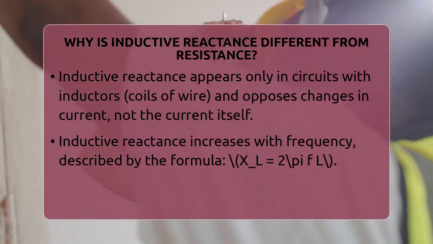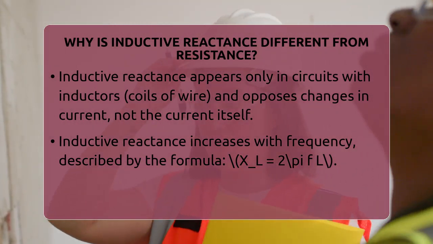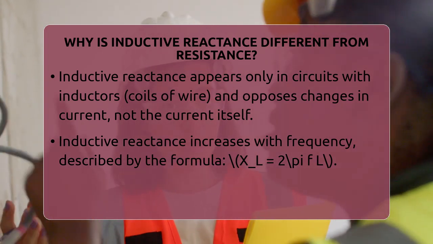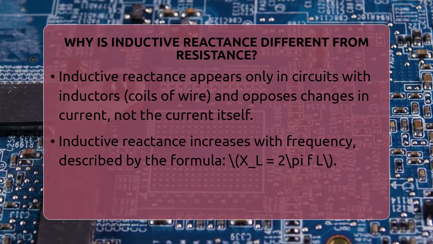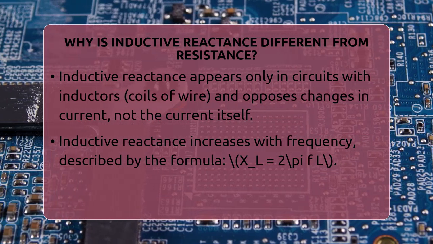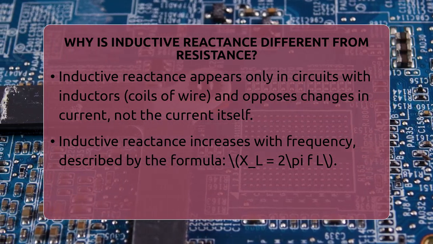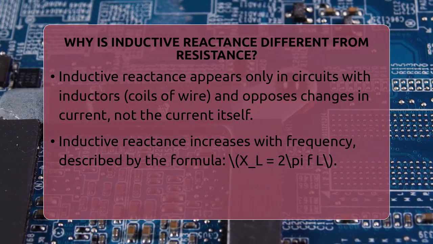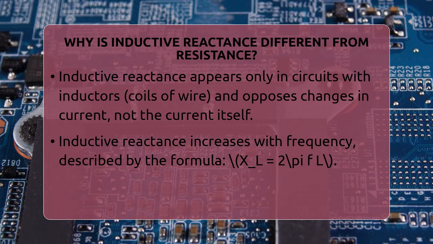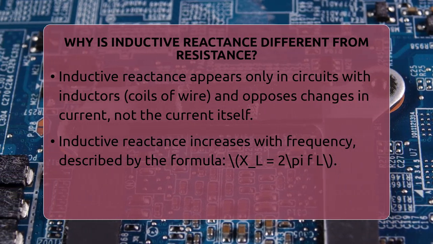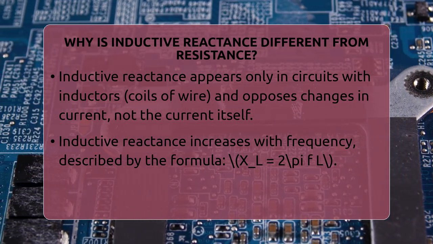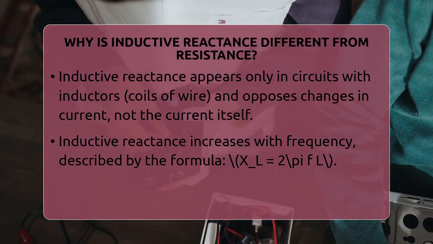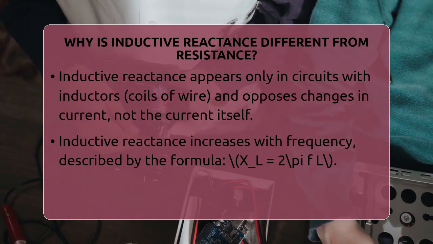Inductive reactance only appears in circuits with inductors, which are coils of wire. It opposes changes in current, not the current itself. When current flows through an inductor, a magnetic field builds around the coil. If the current tries to change quickly, the magnetic field resists that change. It temporarily stores energy in the magnetic field and then releases it back into the circuit. The faster the current tries to change, the stronger the magnetic field's opposition. That's why inductive reactance increases with frequency.